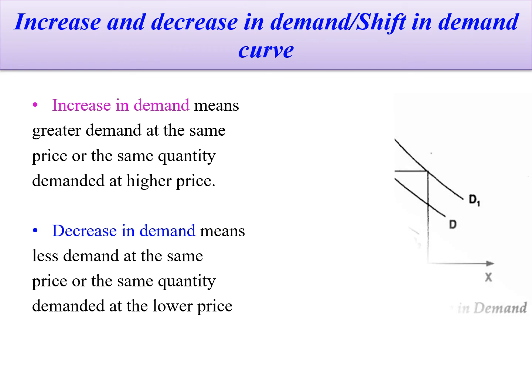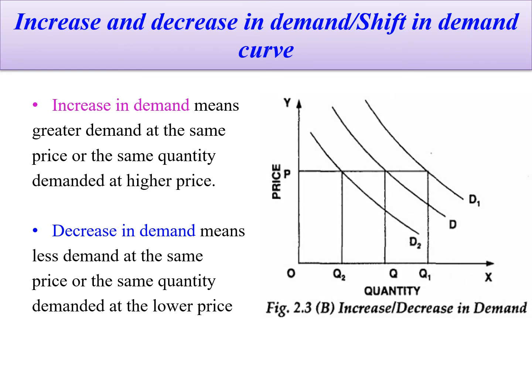Increase and decrease in demand, or shift in demand curve. It refers to change in the demand not due to change in the price but due to change in the values of other variables influencing demand. It can be an increase or decrease in demand. As against extension and contraction of demand, increase and decrease in demand results in the shifting of the demand curve.